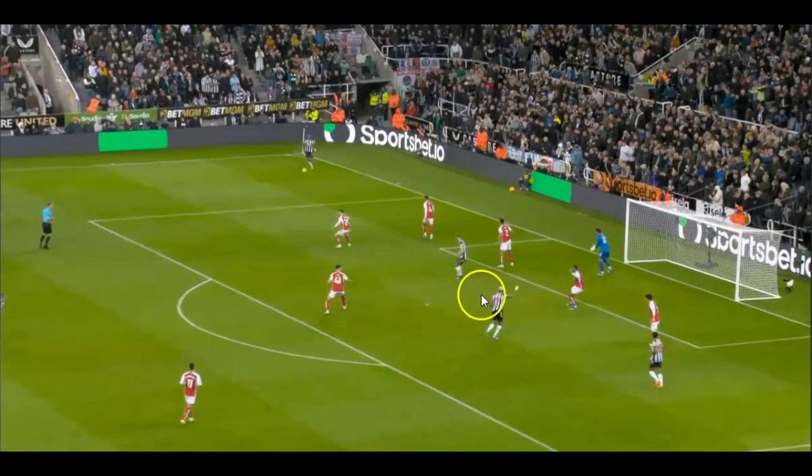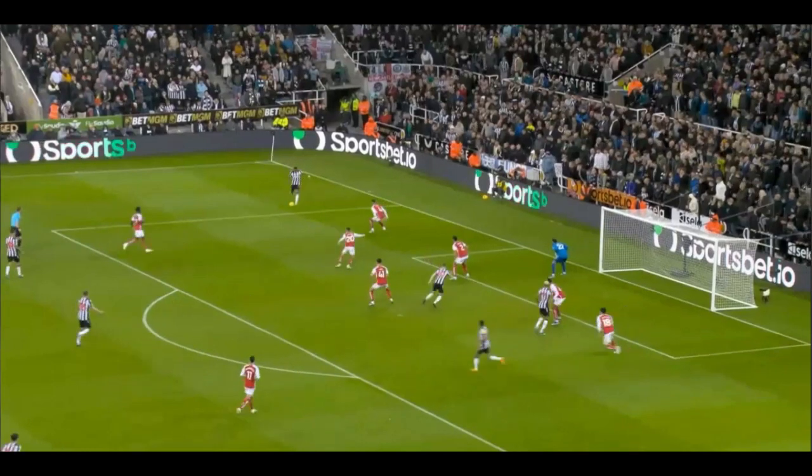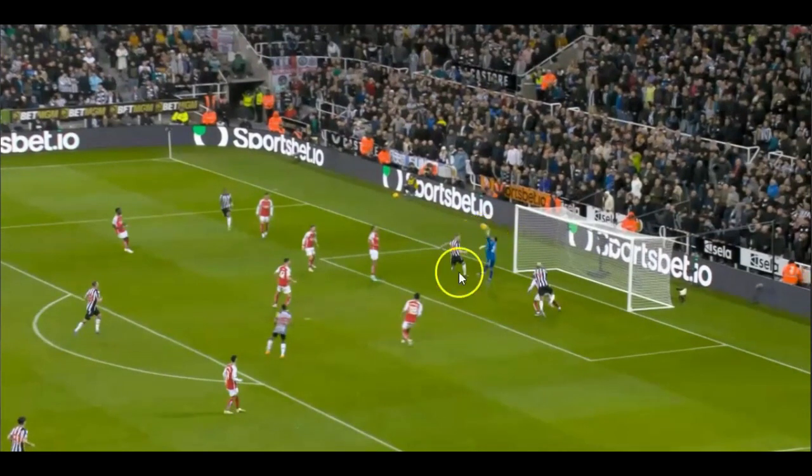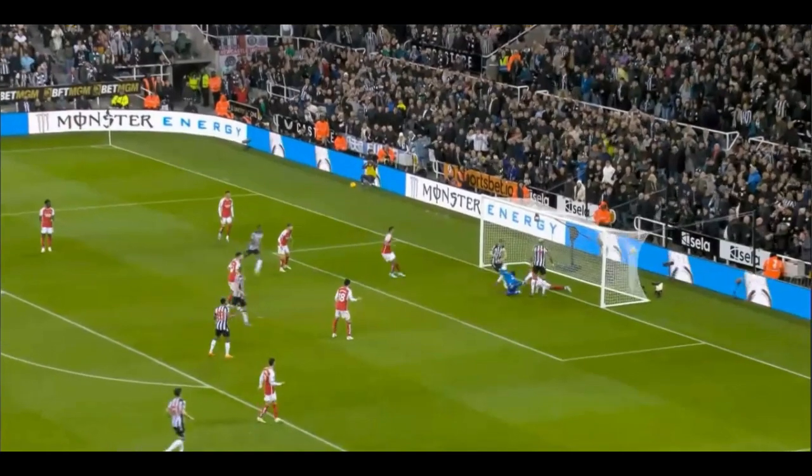Now, if you're looking at the setup here, I don't know why this guy can be completely and utterly free right here. He sees him, tells someone else to go and mark him instead of just going back and doing it himself. I just can't stand that. It's one of my biggest things. Someone's just told someone to do something in the Premier League and they didn't do it, and that means they're going to score. Keeper makes a mess of it. Next thing we know, bundle in the box, bump, and he kicks it into the net.